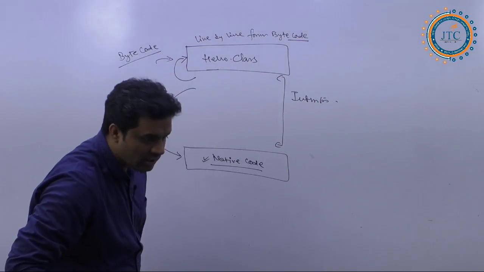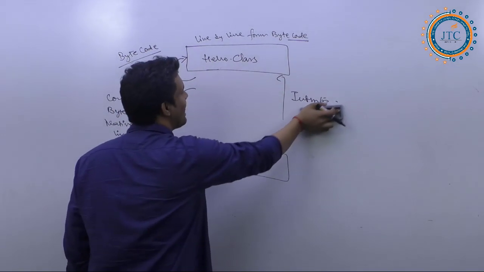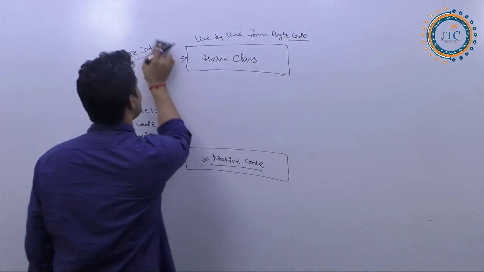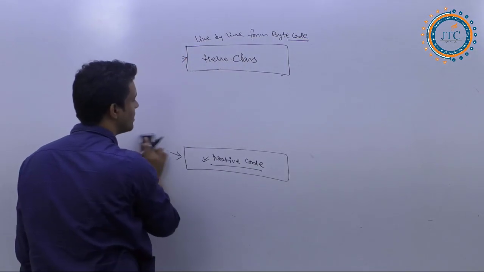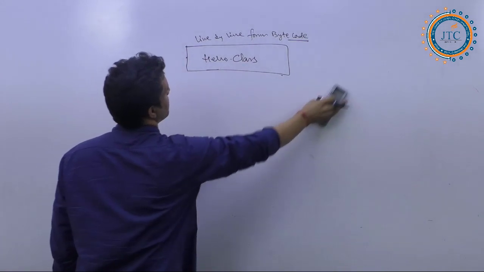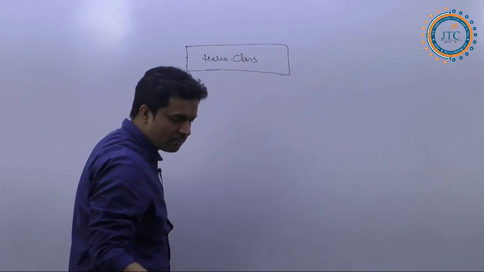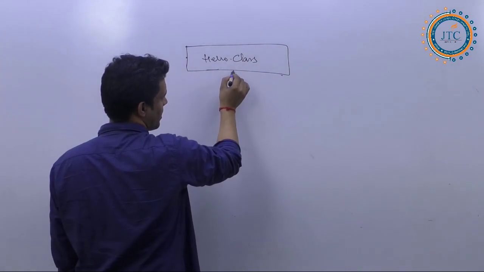So what they thought is to come up with a different kind of concept. They came up with another concept which is called the JIT compiler. What is that JIT compiler exactly?